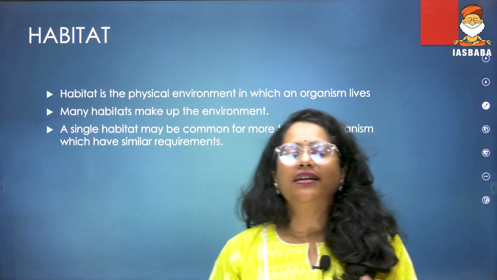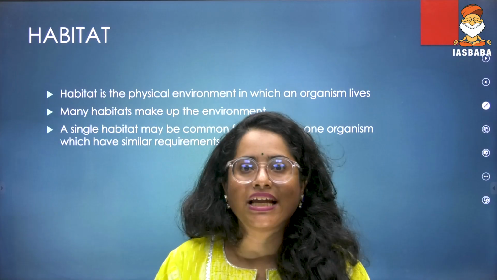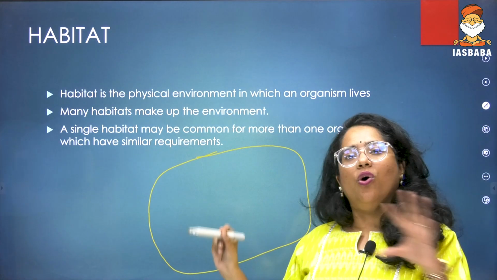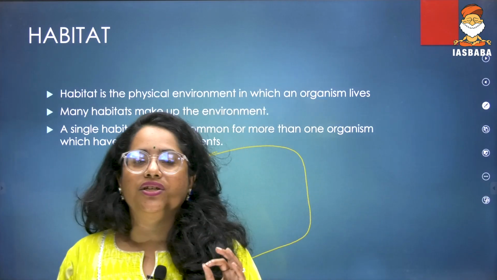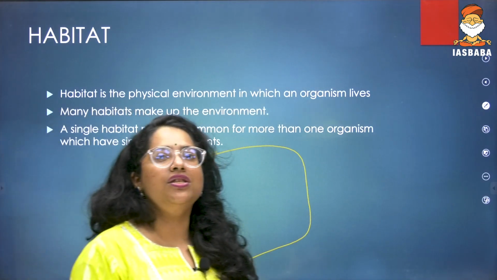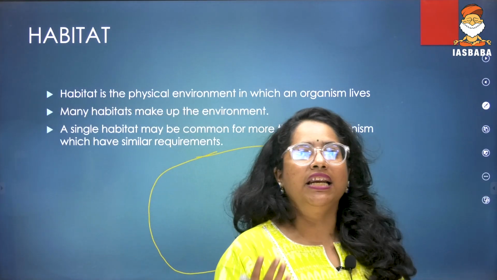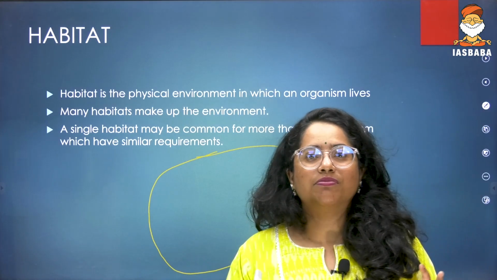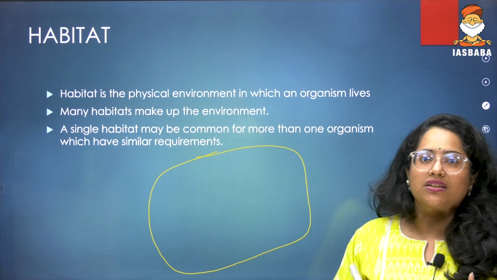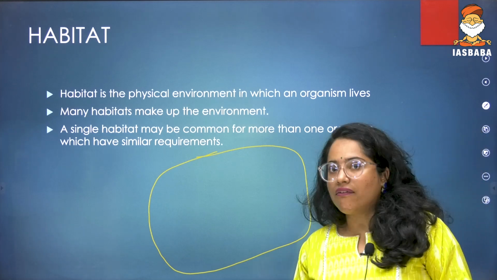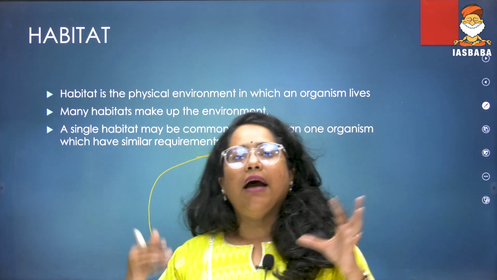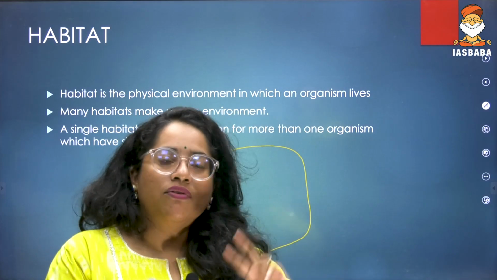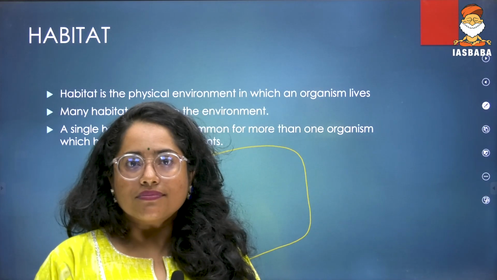So habitat, as I've mentioned even previously, is an area which has all the correct conditions, all the best conditions, for a living organism to exist. For that particular living organism to exist in a good manner. In the habitat, you can have all of these good conditions needed for its breeding, food, water, etc.